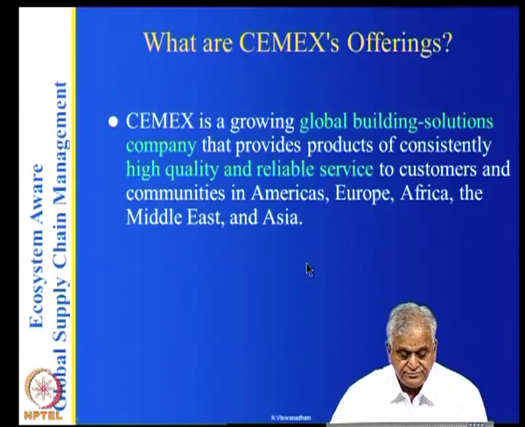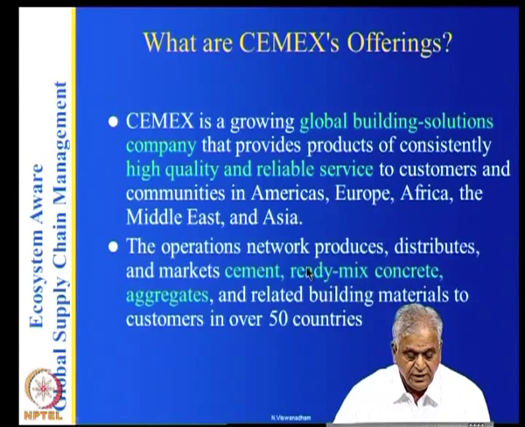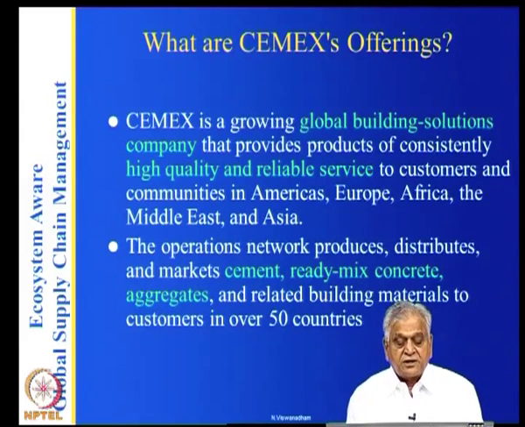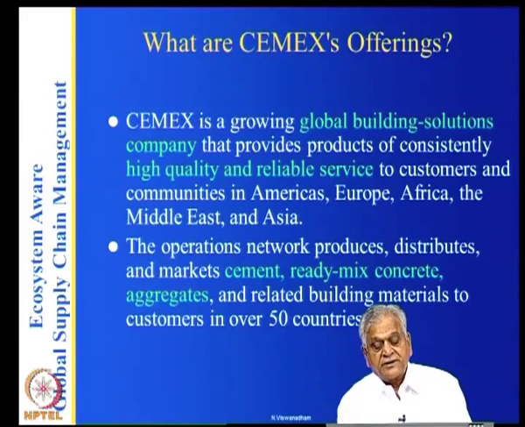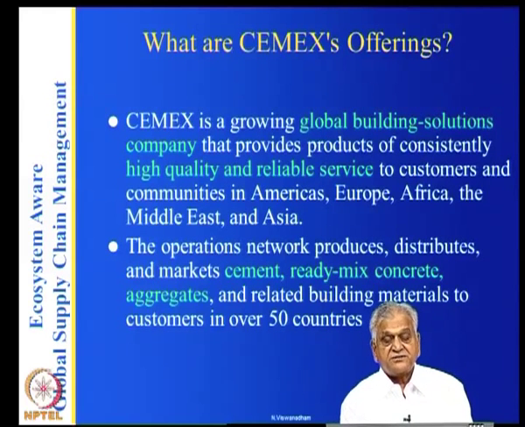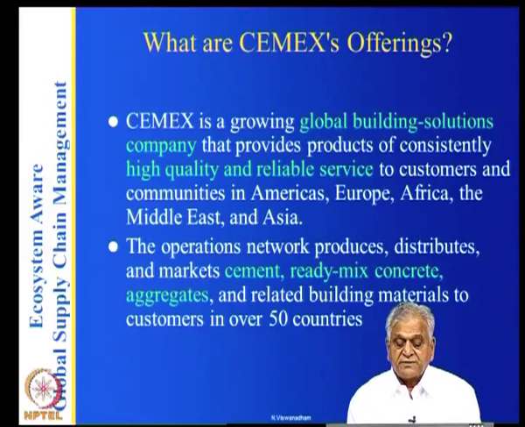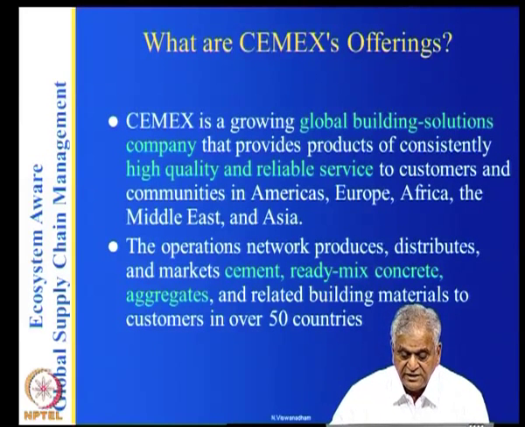The operations network produces, distributes and markets cement, ready mix, concrete, aggregates and related building materials to customers in over 50 countries. So basically it's a company that is doing very well. It markets cement, ready mix, concrete, aggregates and other building materials globally.